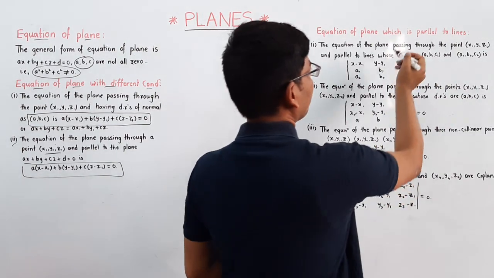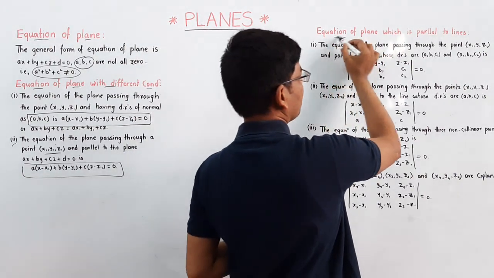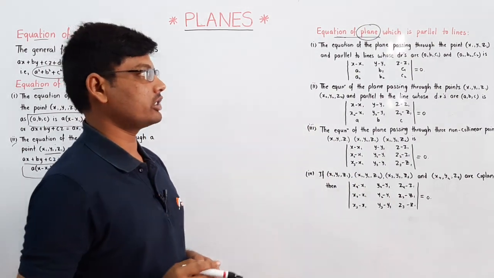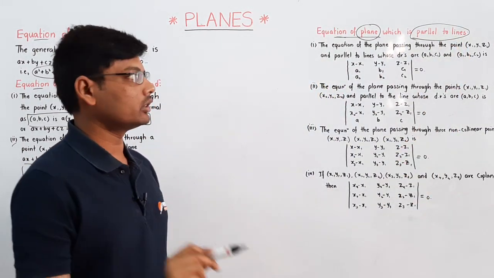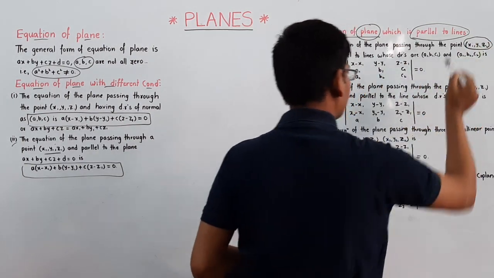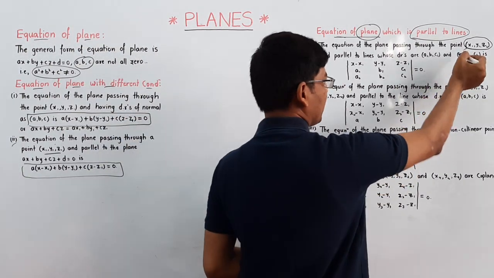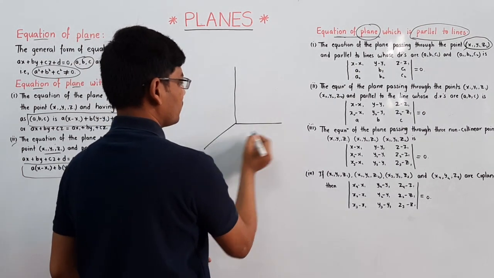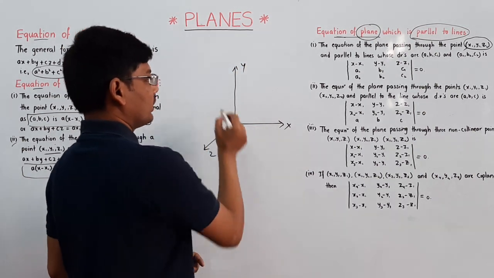Now, the equation of a plane which is parallel to a line. Here the topic name is equation of a plane, that is ax plus by plus cz plus d is equal to 0, which is parallel to the line. So this is the topic name here. In that, first, the equation of a plane passing through a point, that is x1, y1, z1. Here this is x, this is y and this is z, this is the origin. I am taking a plane here.